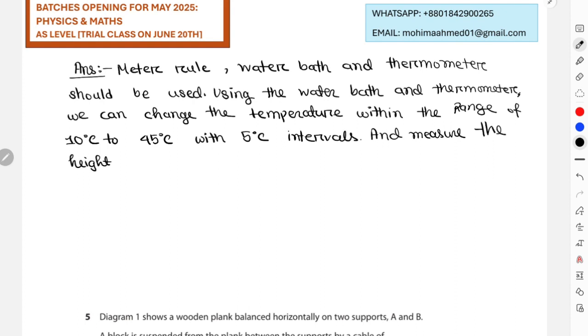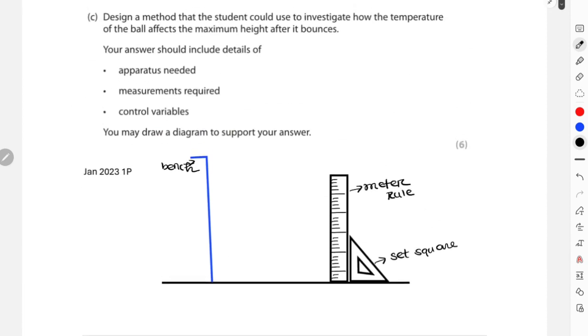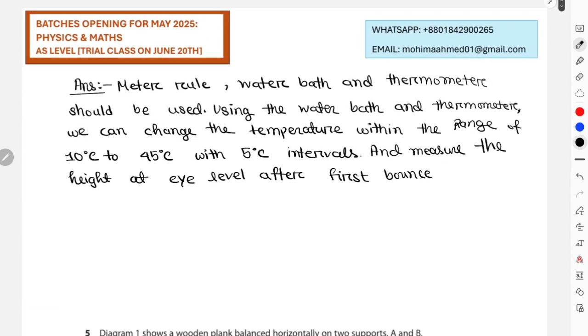And measure the height at eye level after every bounce, or after first bounce actually. And obviously repeat the experiment twice at each temperature to calculate mean.